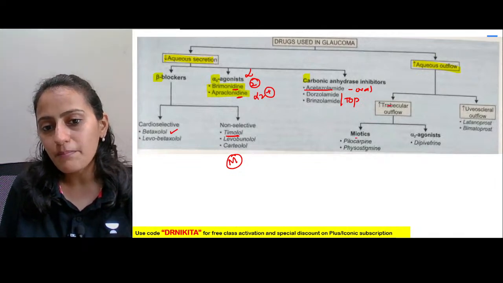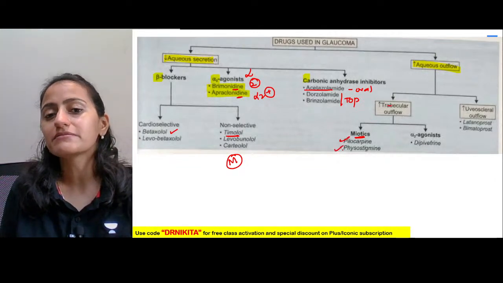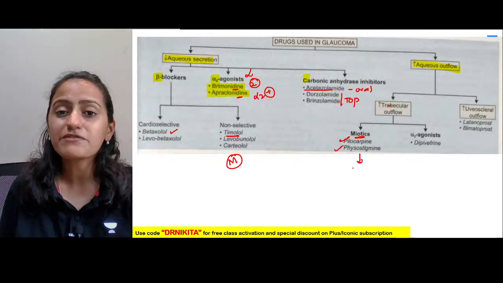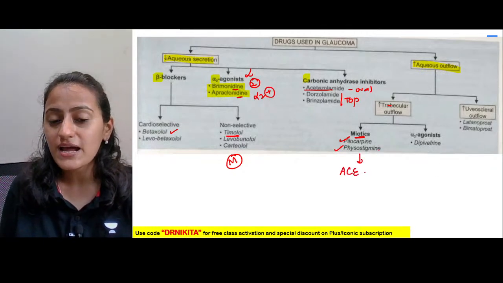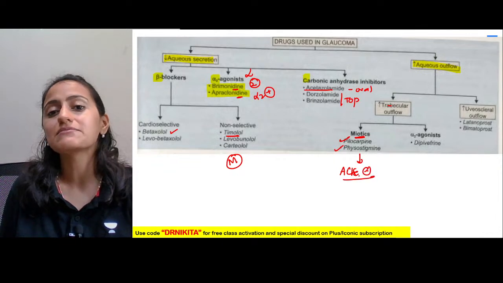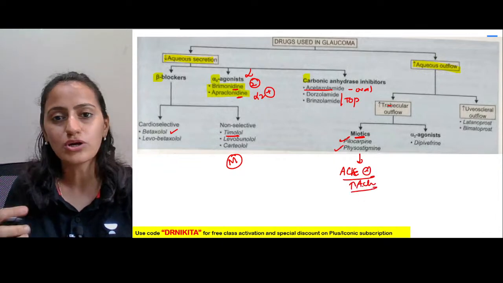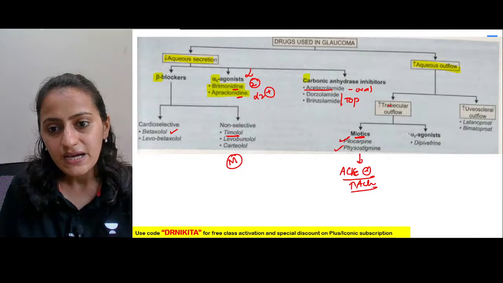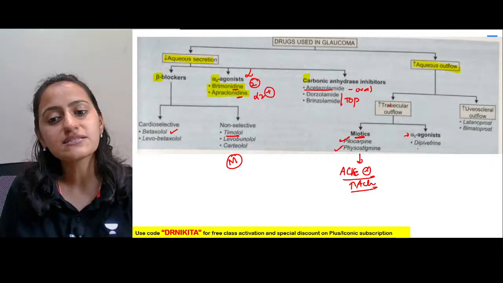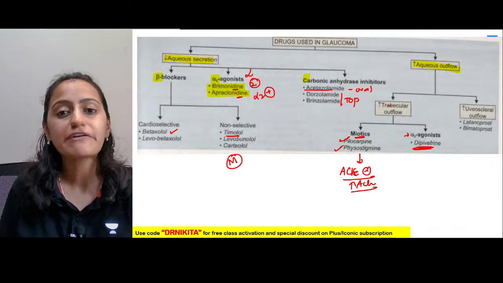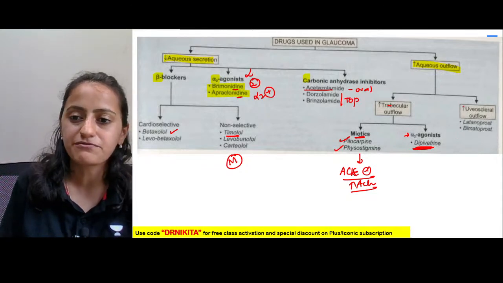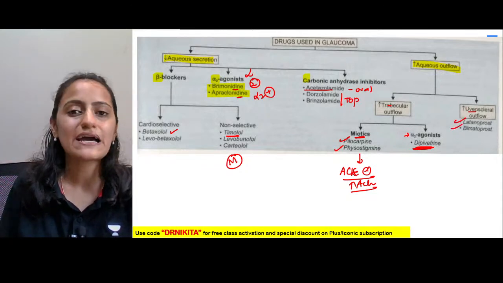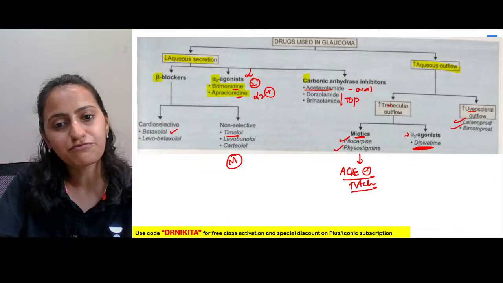Trabecular outflow, myotics, pilocarpine, physostigmine. Remember physostigmine is your acetylcholine esterase inhibitor. So it increases acetylcholine, so basically cholinergic. Alpha 2 agonist also increases the trabecular outflow. You have dipivefrin, which is a prodrug for epinephrine. Uveoscleral is latanoprost, bimatoprost, PGF2 alpha.